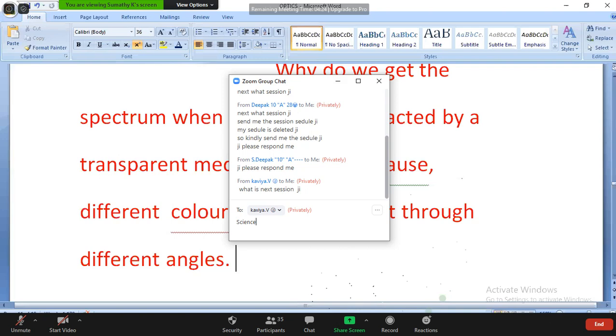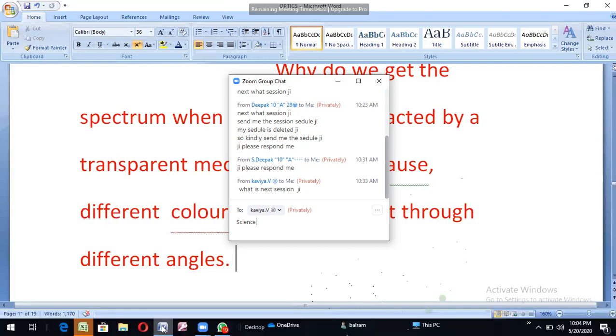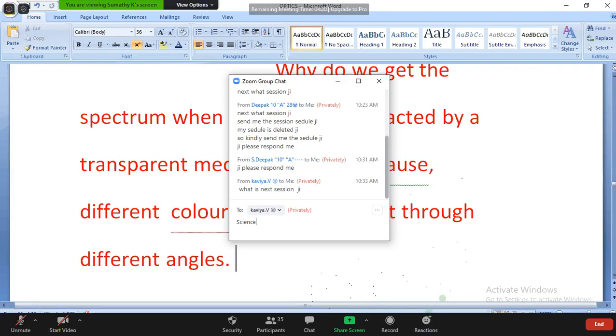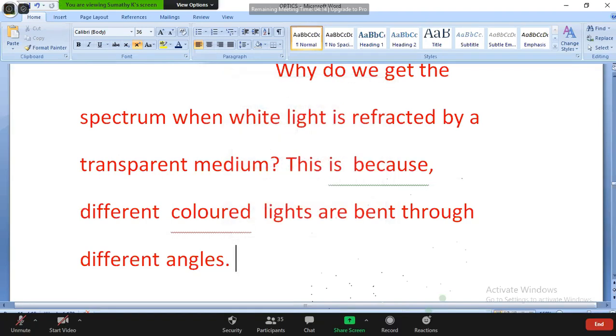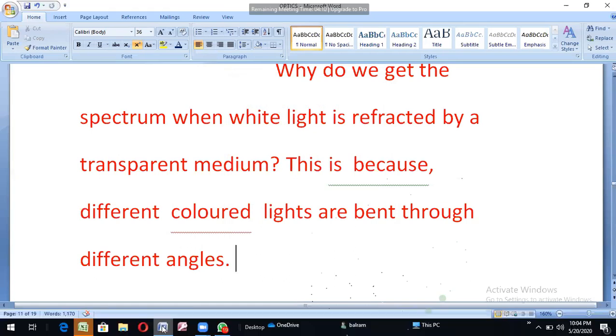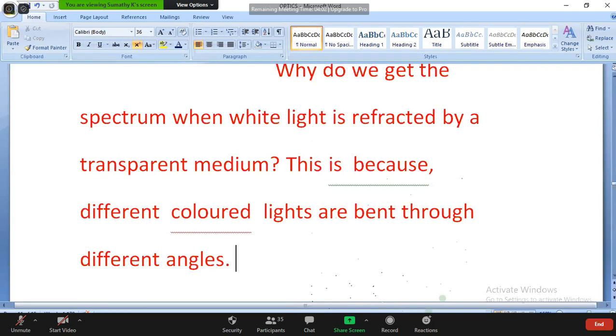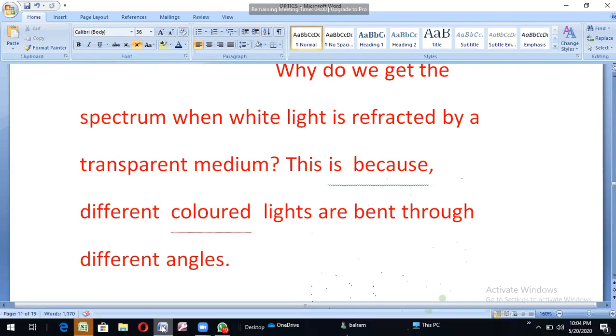We already know the angle of incidence and angle of refraction. Different colored lights have different wavelengths, so they bend through different angles. This is one of the important properties.